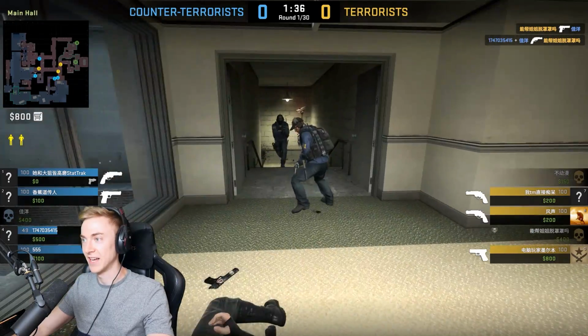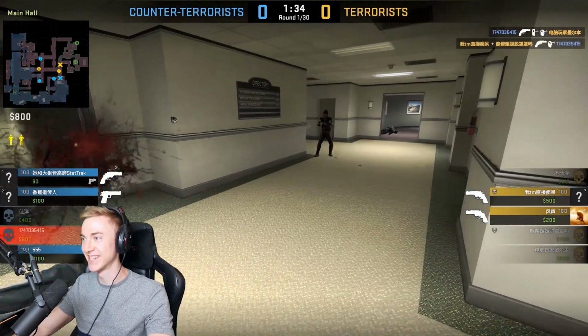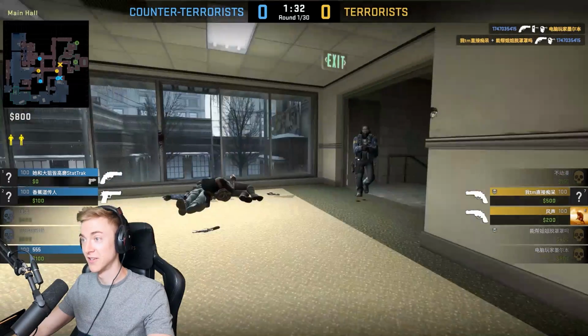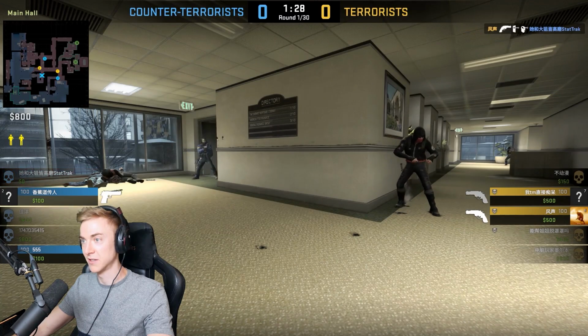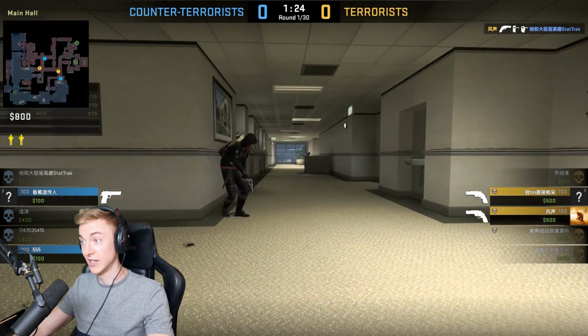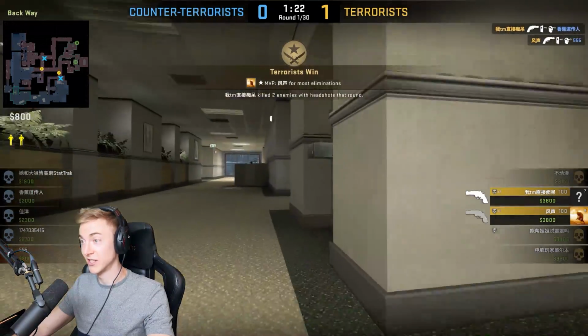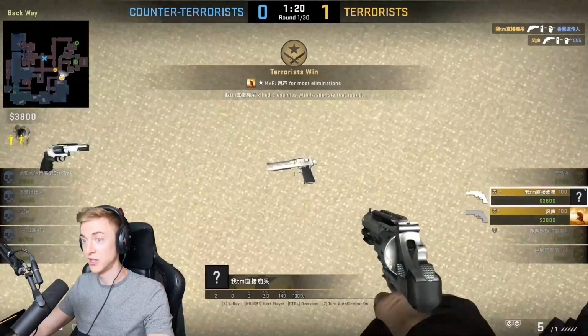This is definitely hack v hack. This is absolutely insane. I think every single person on this server might be cheating. Maybe not that guy. Is that guy cheating? He's about to get a headshot. That's all I know. That guy's cheating. Whatever, there in the background. That guy's cheating. There are so many people cheating in this server.